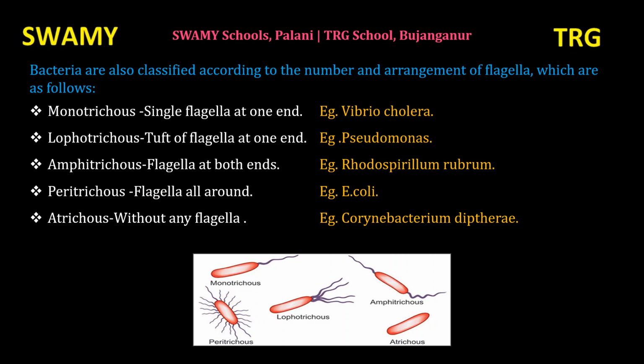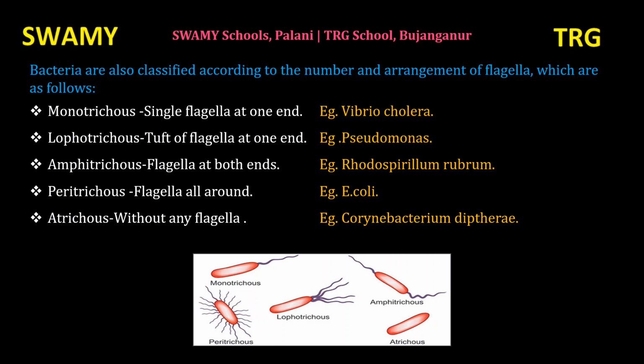Look at the picture. There is a bacterium with only one flagellum at one end. That is called monotrichous bacteria. Example, Vibrio cholerae. Next, Lophotrichous. Lopho means group, that is a bunch of flagella, a tuft of flagella at one end. Tuft of flagella at one end is called Lophotrichous bacteria. Example, Pseudomonas.